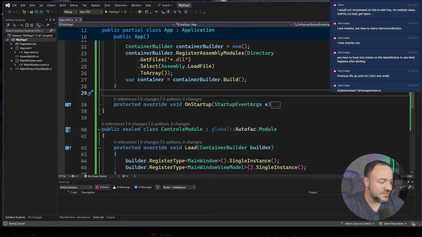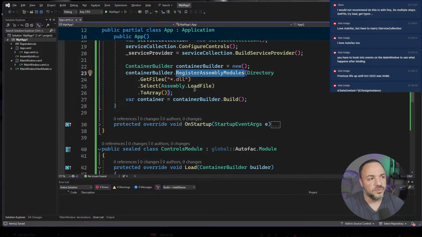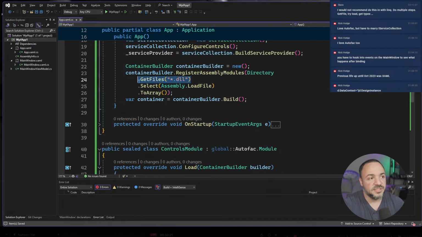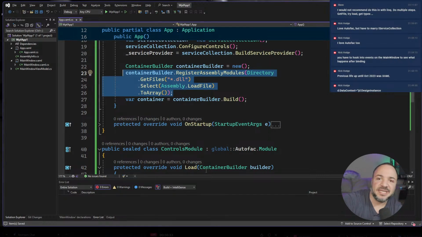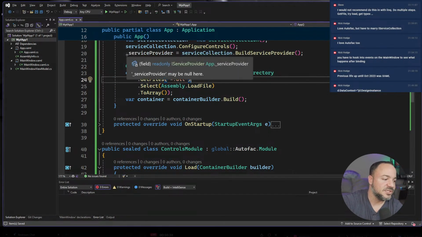Yeah, so Steve says, I would not recommend to do this with LINQ. Do multiple steps: get file, try load, get types. Exactly. And in fact, you don't need to do the get types because that's what assembly modules does. It will get the modules for you. But you do want to have some, first of all, this is not so great. If you have unmanaged DLLs, you're in for a wild ride because when you go to do this part, it's going to throw exceptions. So you definitely don't want to do this in LINQ. This is a live stream, so I'm trying to move through stuff, but that's exactly right, Steve. Thanks for calling that out.